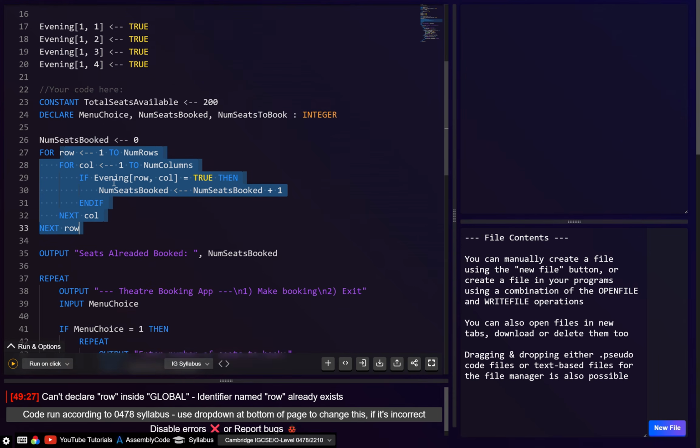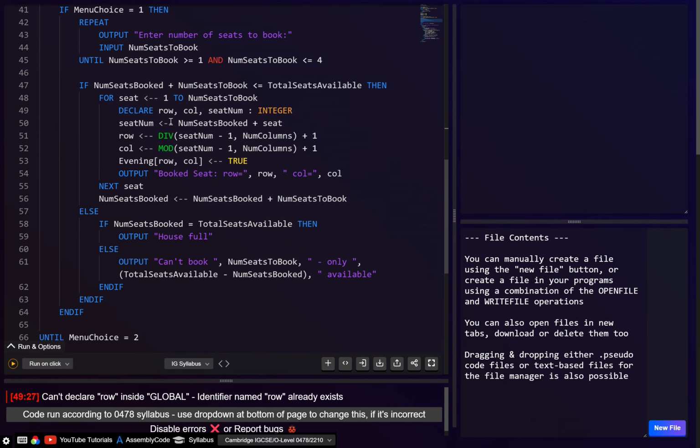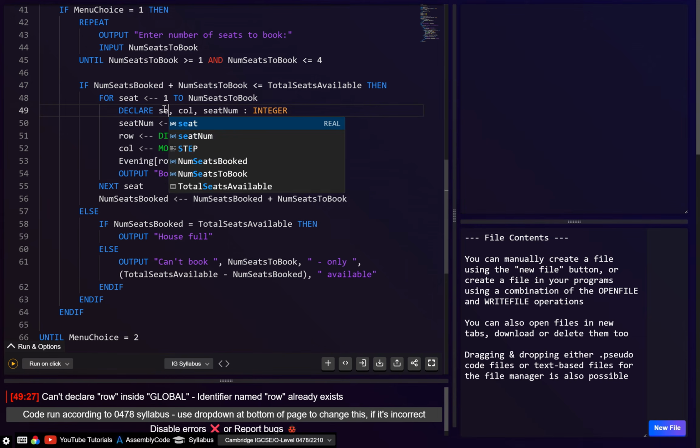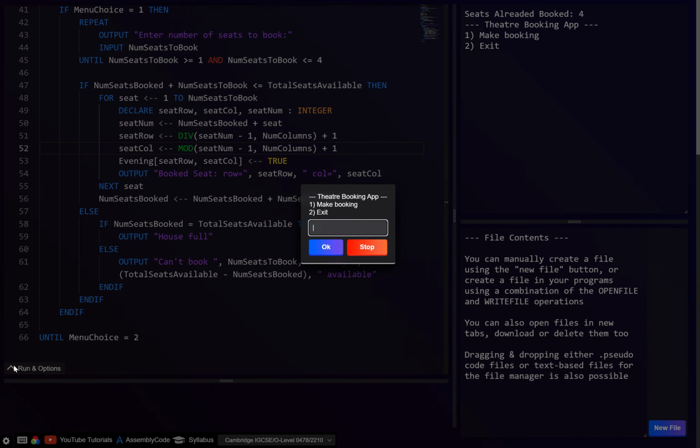Honestly, this is just a bug with the website, and I'm not sure why it says that. Let's say seat row and seat column. Yeah, this is a little bit annoying. And then here, this is going to be seat column, and this one and this one. Okay, let's try it again.